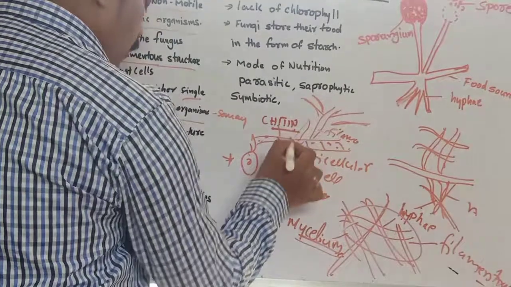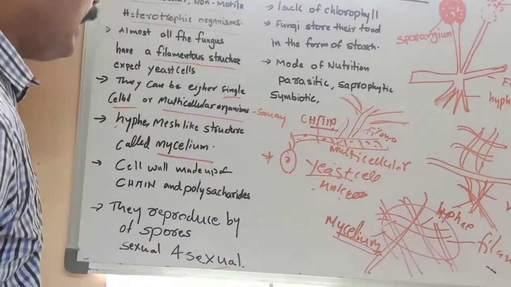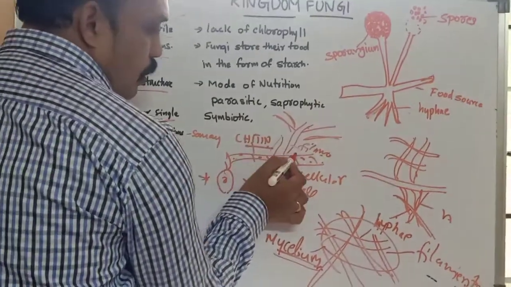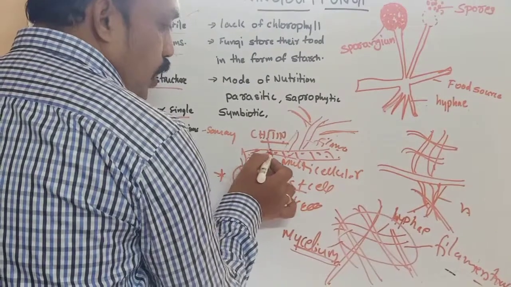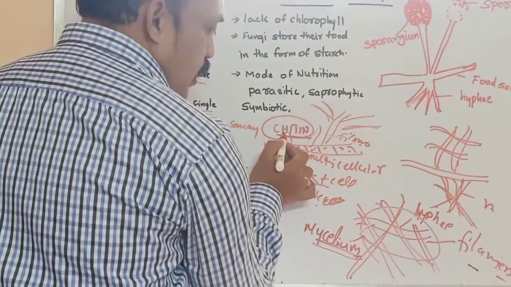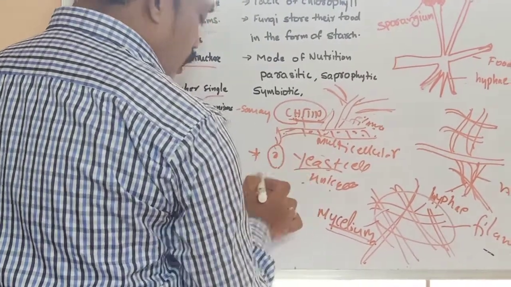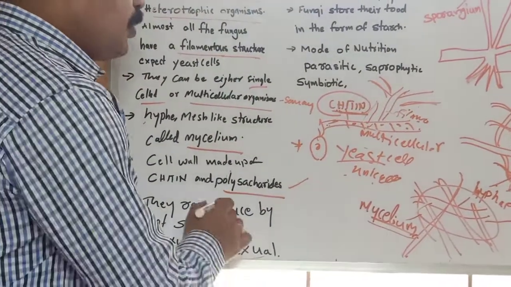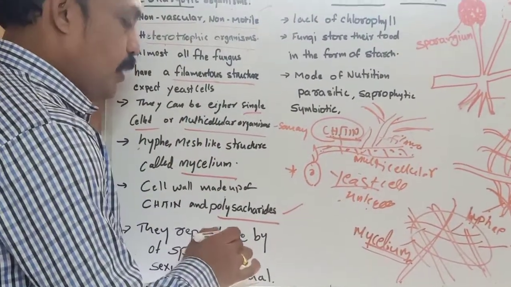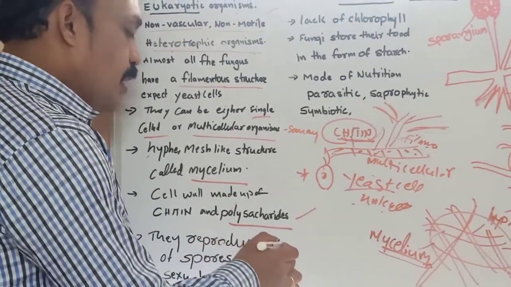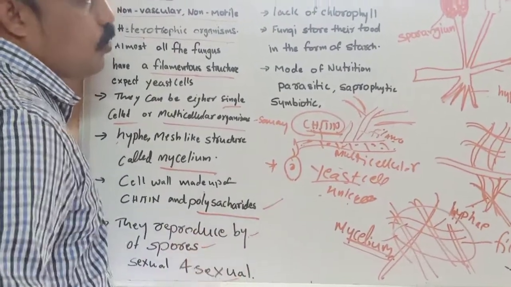Okay, the body is covered with what? Especially made up of chitin and polysaccharides. The outer covering membrane of the fungus is made up of chitin or polysaccharides. And a very important concept and characteristic of the fungus is that they reproduce by spores.